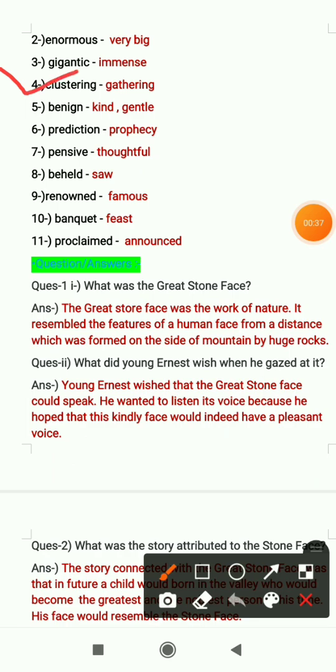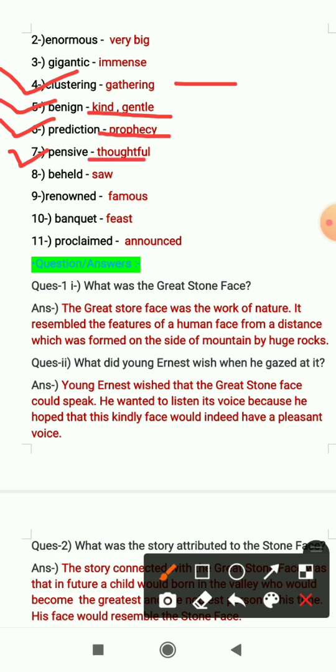Fourth one is clustering, it means gathering. Fifth one is benign, it means kind and gentle. Sixth one is prediction, that means prophecy. That means to tell what will happen in future. Seventh one is pensive, it means thoughtful.